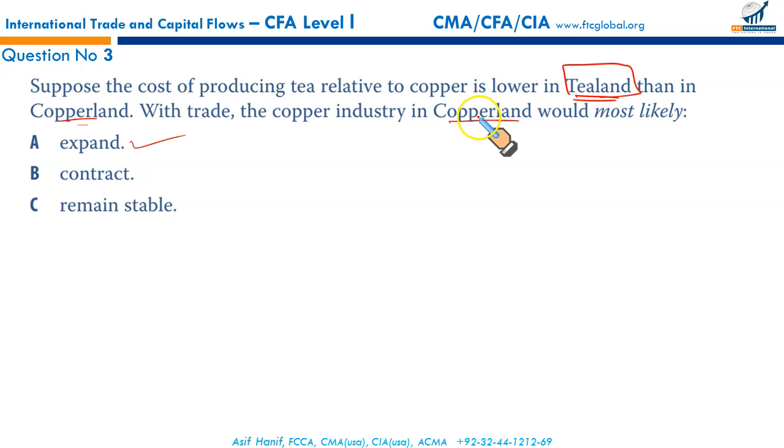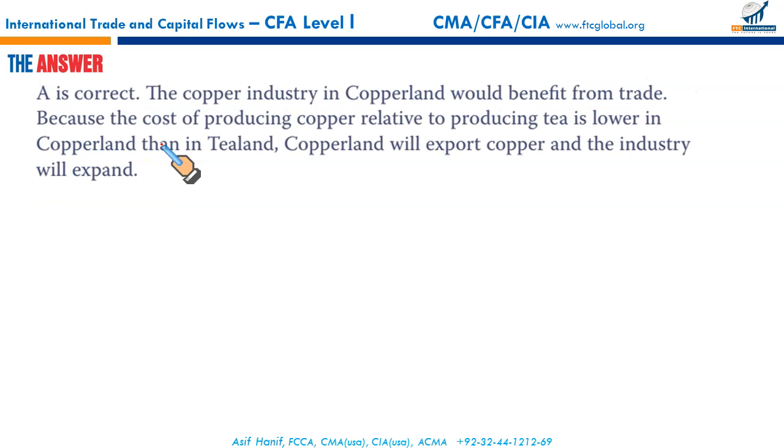Likewise, Copper Land will export copper, and Tea Land will produce tea at a lower cost than Copper Land, so Tea Land will export tea. So both will benefit. Tea will expand in Tea Land and the copper industry will expand in Copper Land. That makes A the correct option.